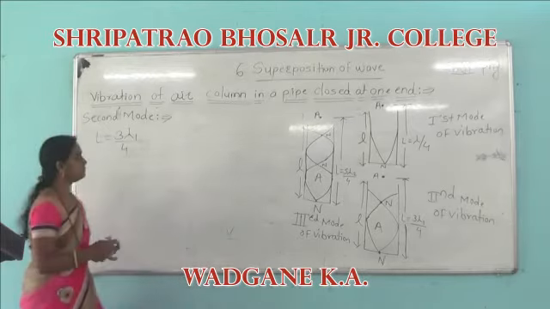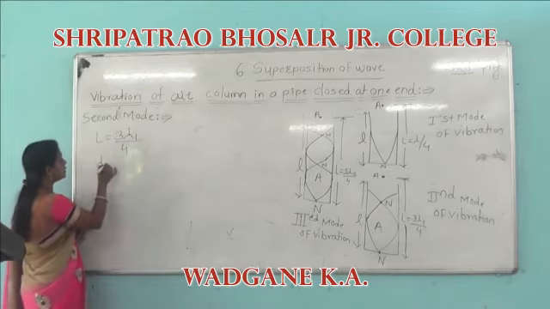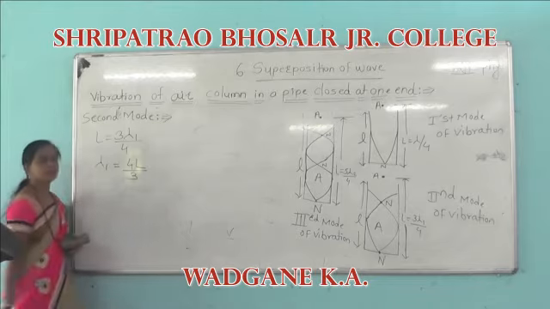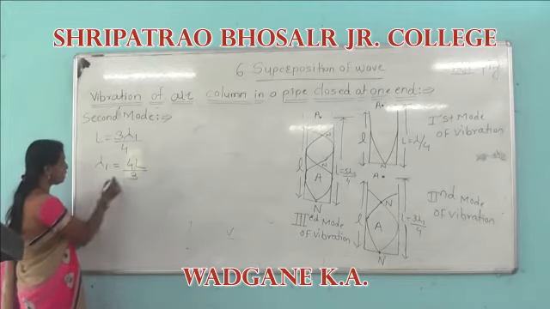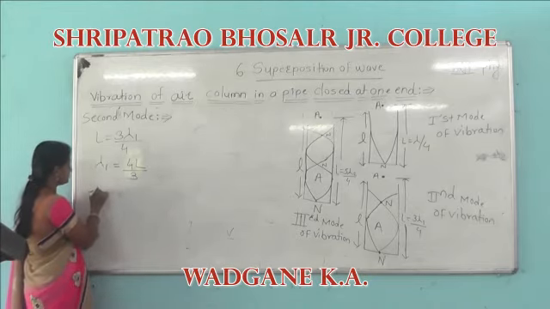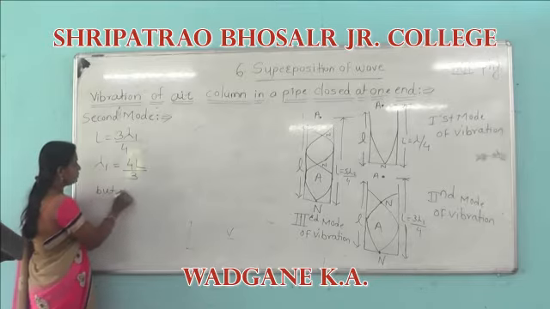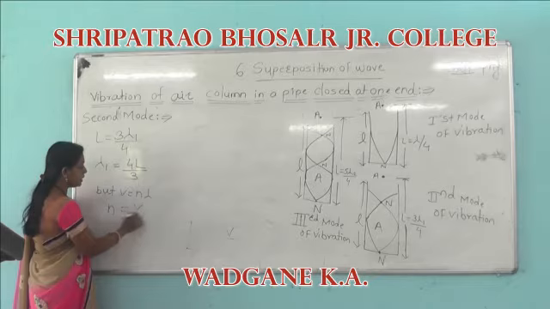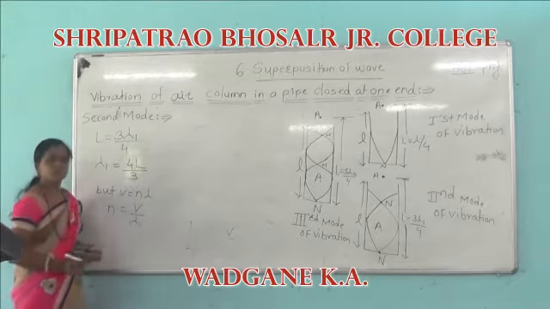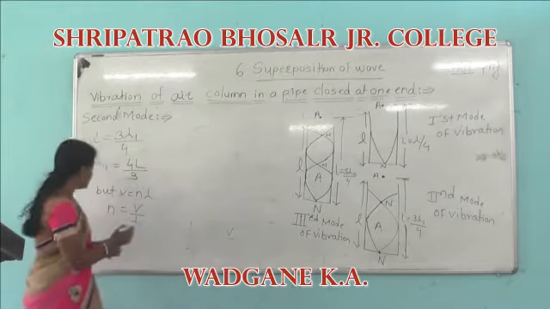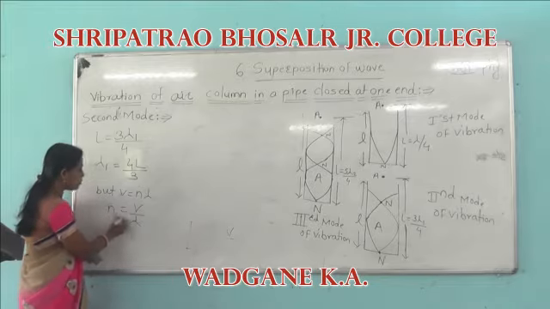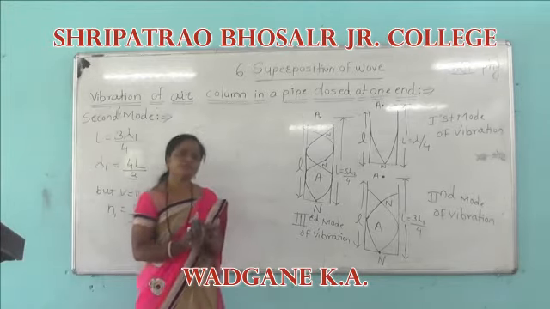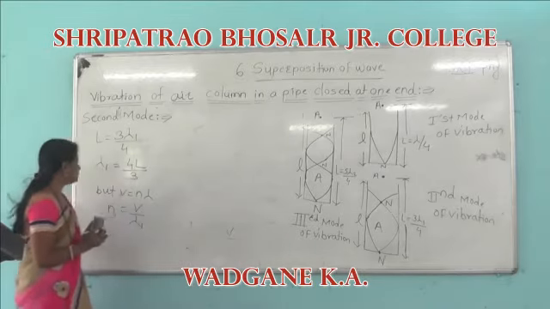We know that lambda 1 is equal to 4L by 3. But V is equal to n lambda, so n is equal to V divided by lambda.